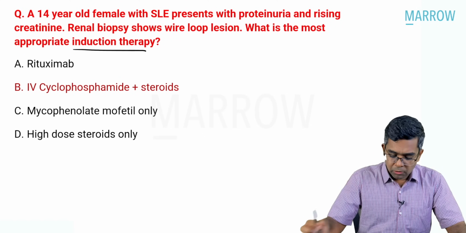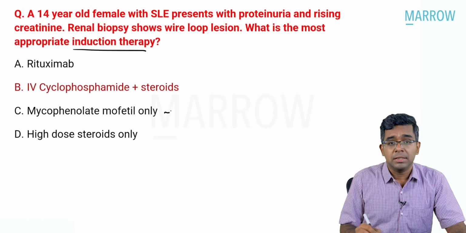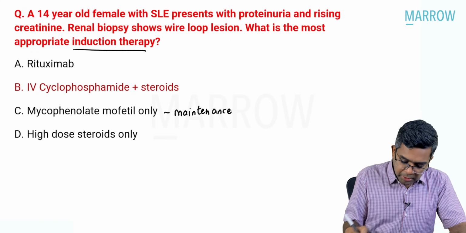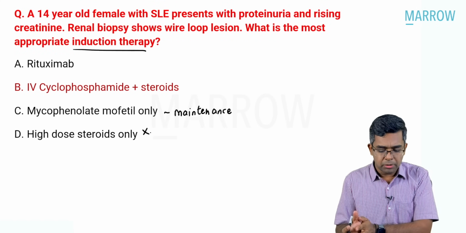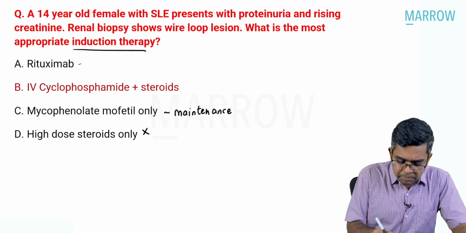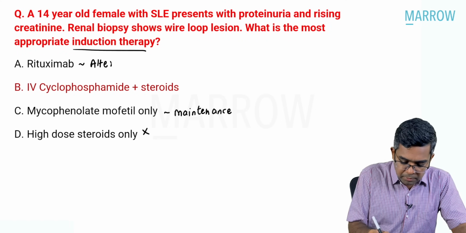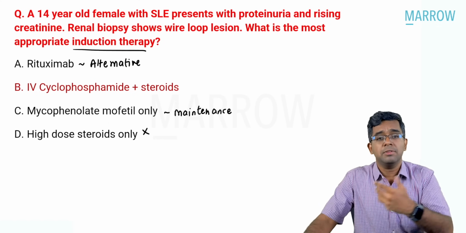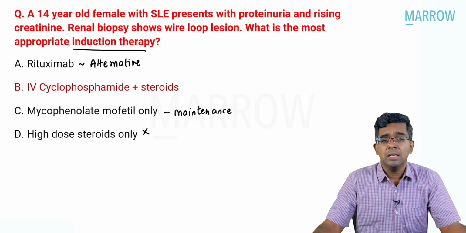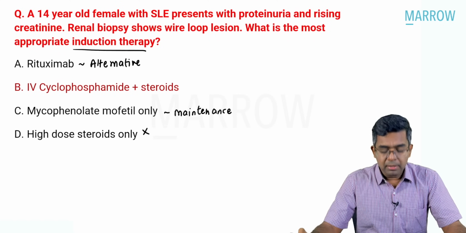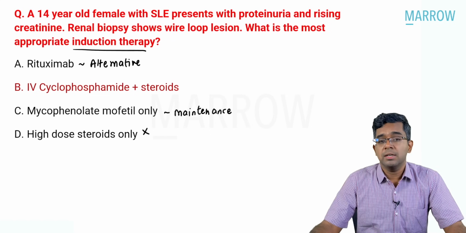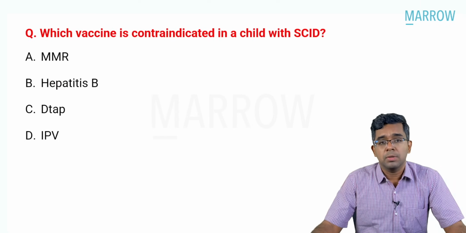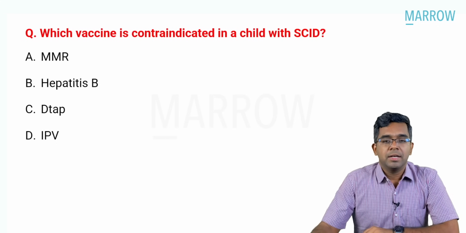If you look at the other option, mycophenolate mofetil is not for induction, it is for maintenance. Next, high dose steroid alone will not be sufficient, right? Because I already told you it should be steroid with cyclophosphamide. Rituximab is like an alternative. That means if the child is not responding only to cyclophosphamide and steroids, then we may consider rituximab. But that is not the first line induction therapy, right? So very, very clear answer for this question is IV cyclophosphamide with steroids for this severe form of lupus nephritis. Moving on to the next one. Which vaccine is contraindicated in a child with SCID?